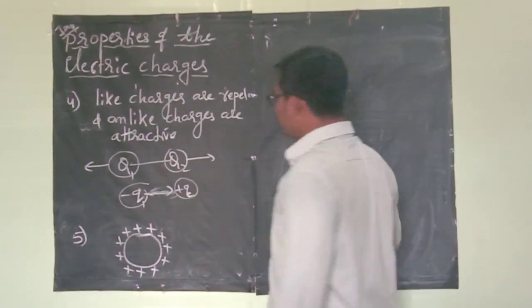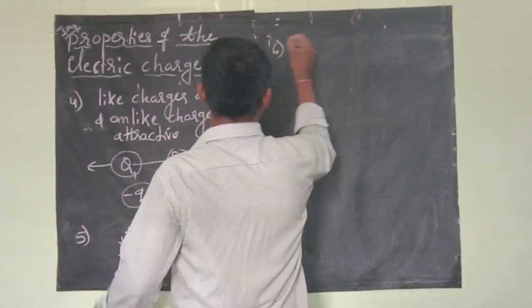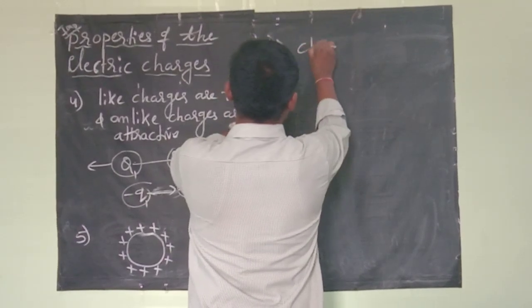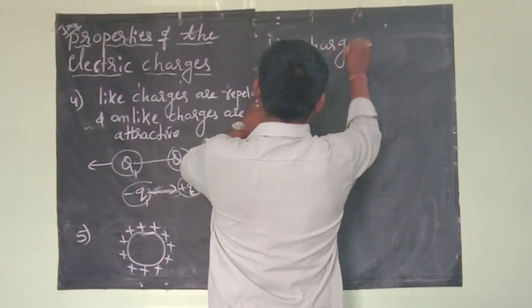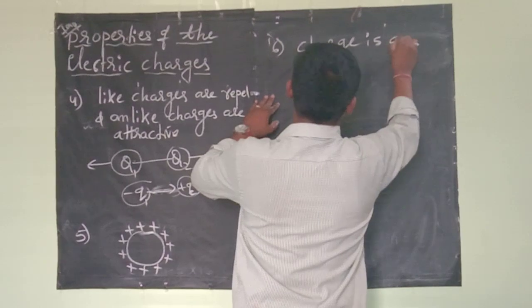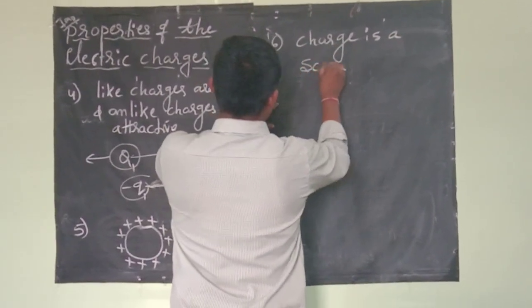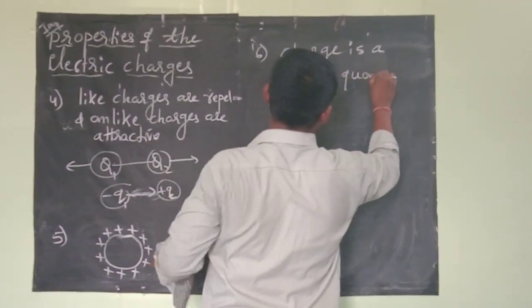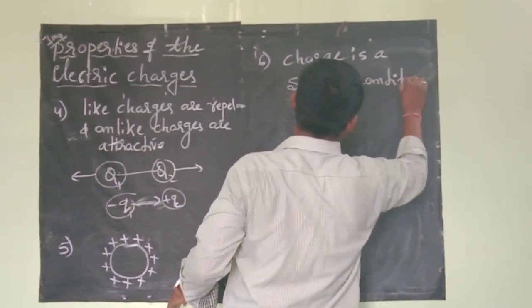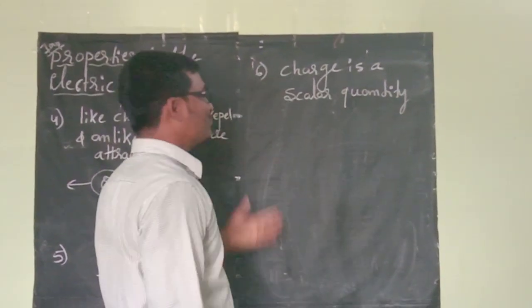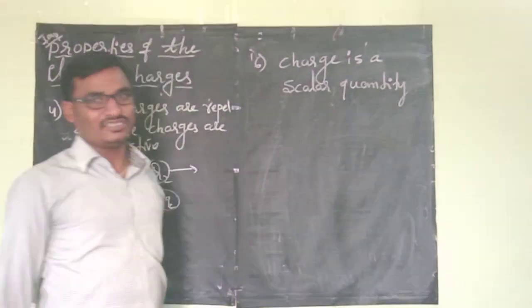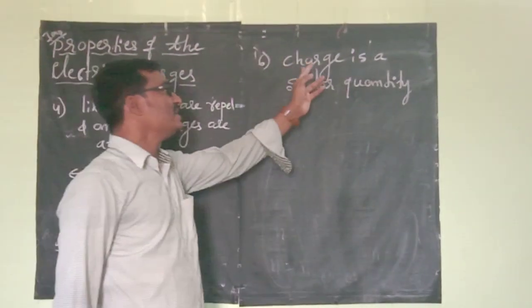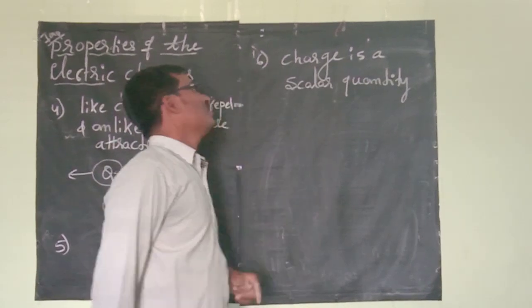So the sixth property is charge is a scalar quantity, because it has magnitude but not direction. Therefore, we can say charge is a scalar quantity.